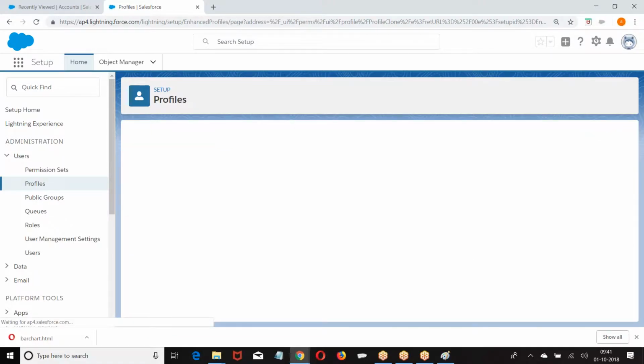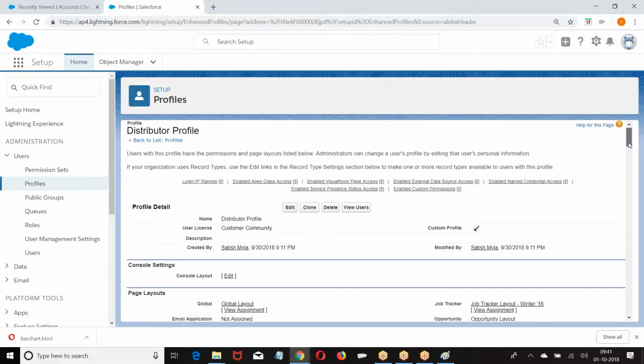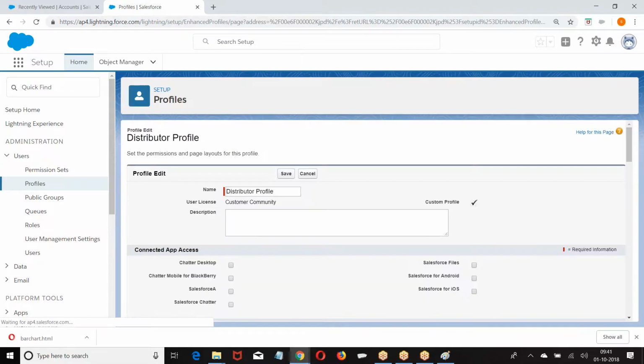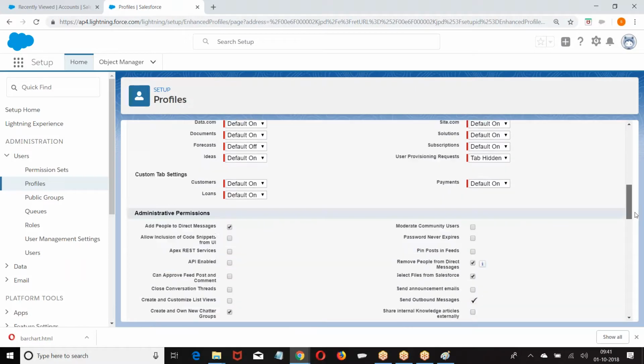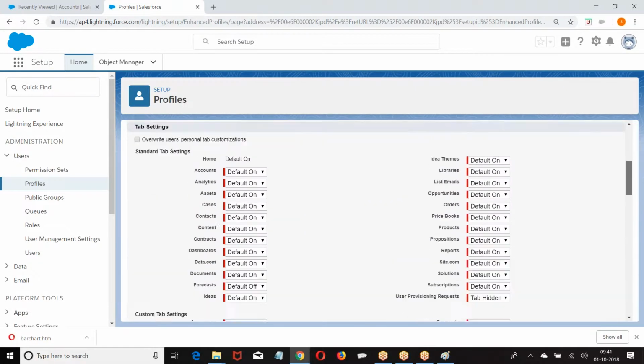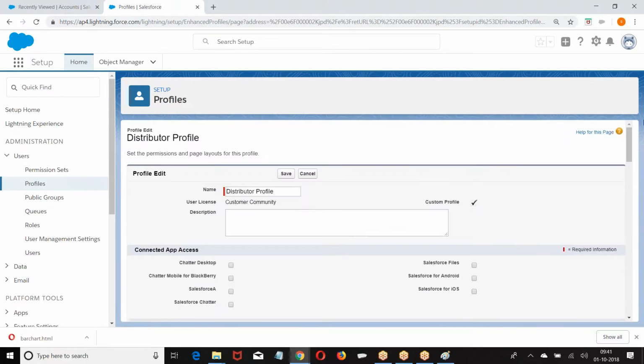Distributor profile, save it. Now, edit. Look at this. Options are completely reduced, because based on this license, you get only this permission. Out of this permission, what you want to give is your choice.